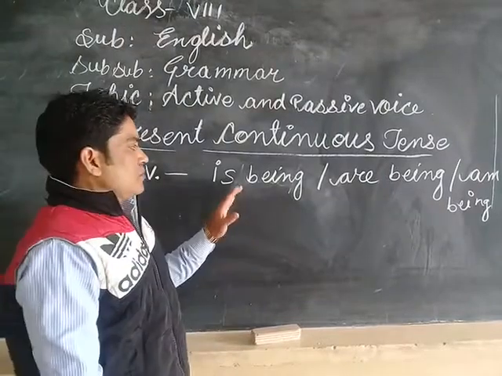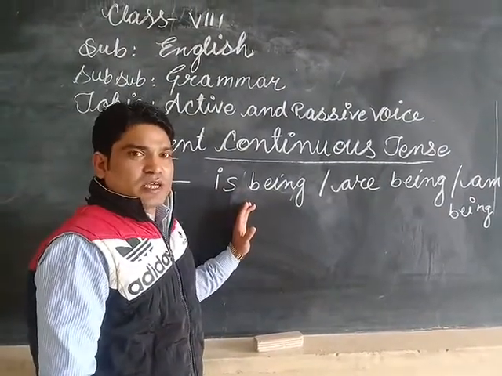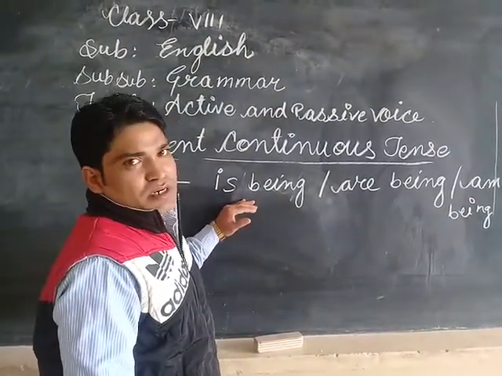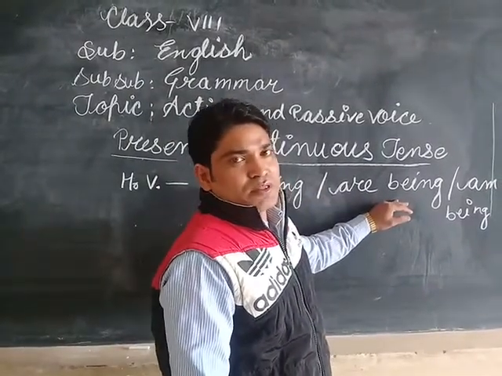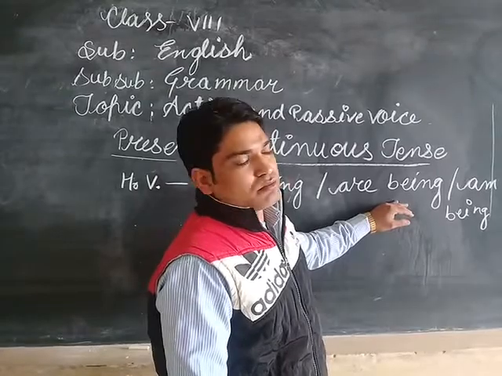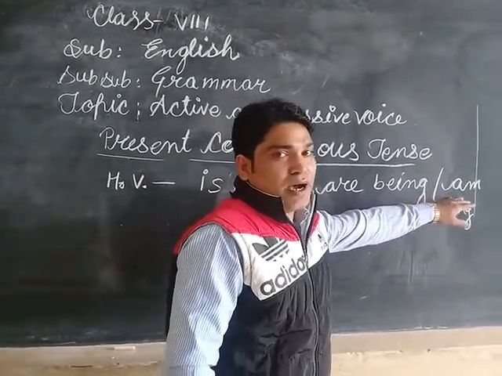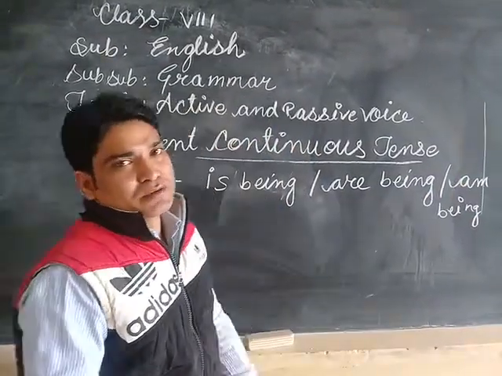Students, if the subject is singular, then you will use is being to convert to passive voice. If the subject is plural, then you will use are being. If there is I, you will use am being.